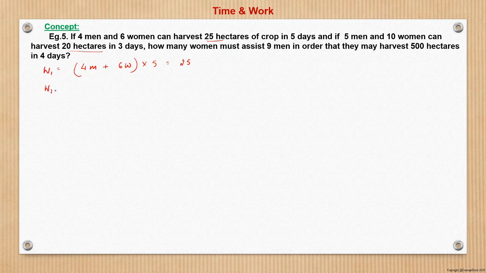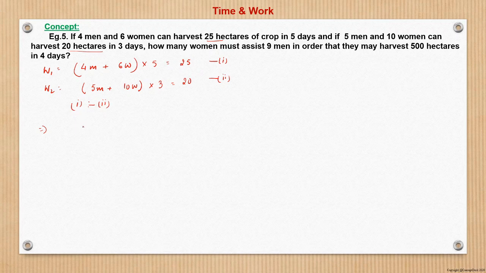And W2 is 5 men plus 10 women, 3 days, harvesting 20 hectare, right? So these are two different works. However, we can take the ratio of, let it be equation 1 and equation 2. So 1 divided by 2, or we can say there are 2 equations and 2 variables. We can find the value of M and W.